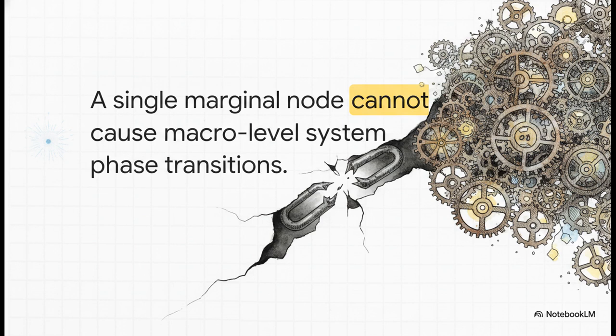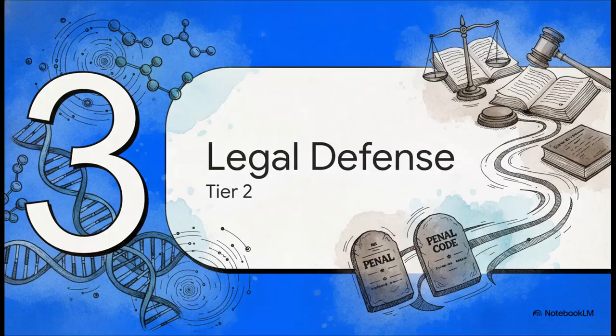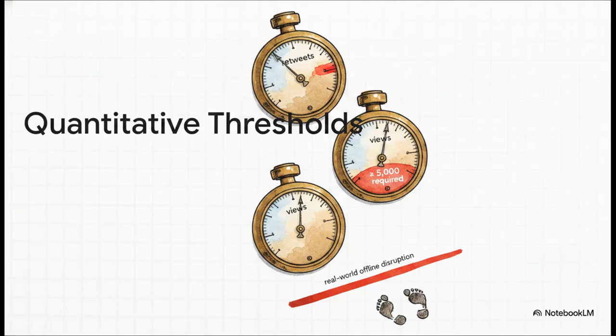So, scientifically speaking, drawing a causal link between a few retweets and serious public chaos is just, well, it's physically impossible. Let's move on to Section 3, Tier 2, the jurisprudential clash. The defense noted that there are actual explicit guidelines for this exact charge. To stop arbitrary rulings, the Supreme Court established hard quantitative thresholds.